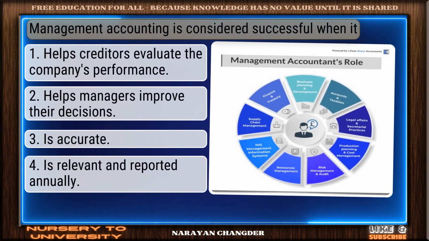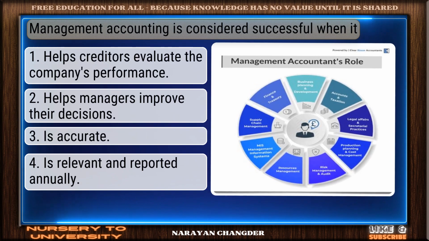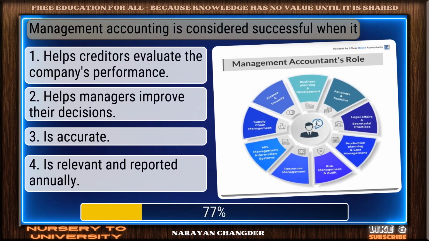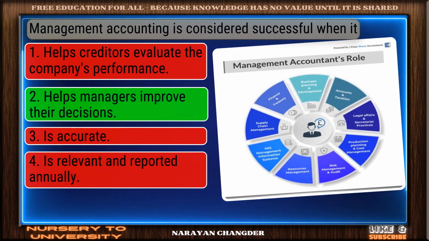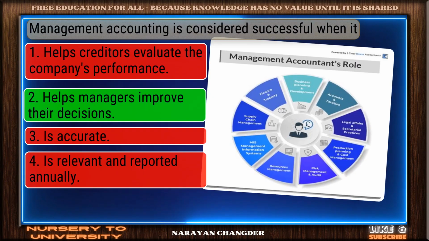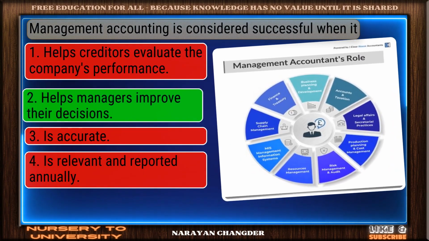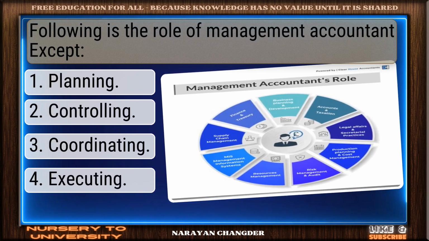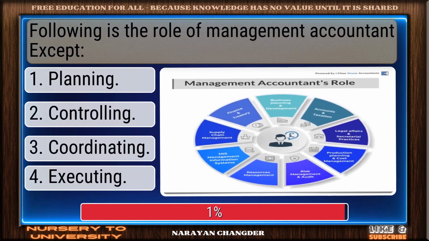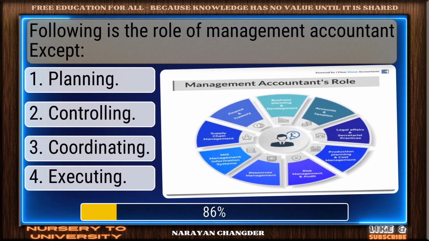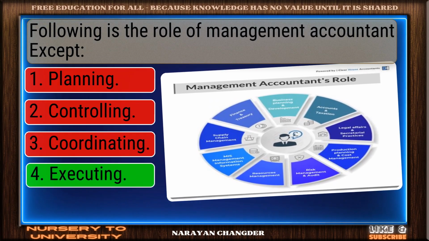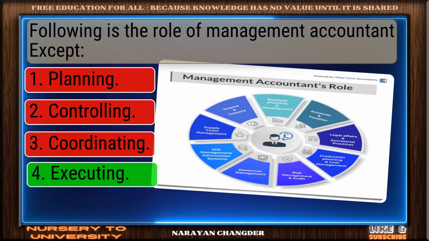Management accounting is considered successful when it... Helps managers improve their decisions is the correct answer. Following is the role of management accountant except... Your choice, executing, is right.